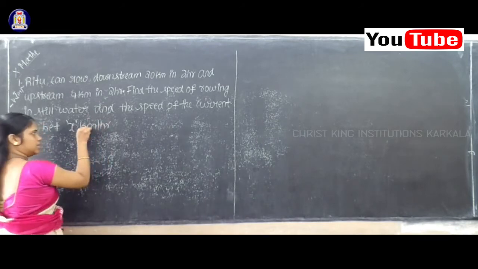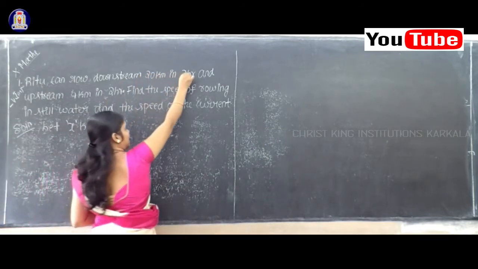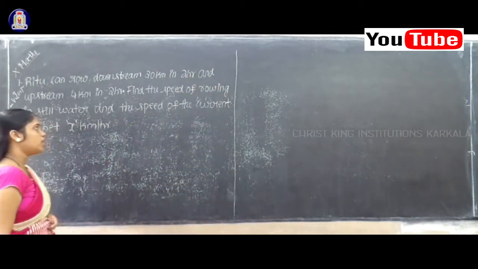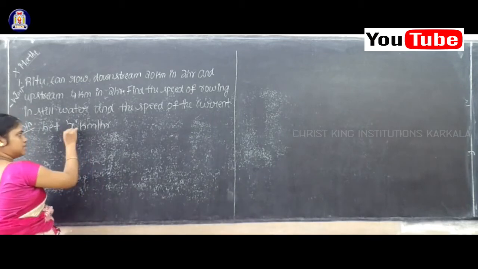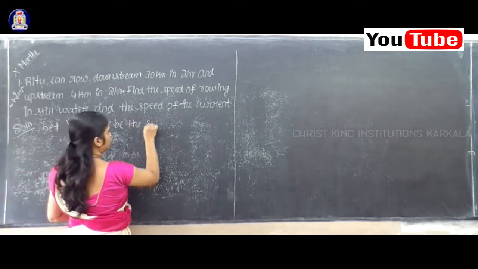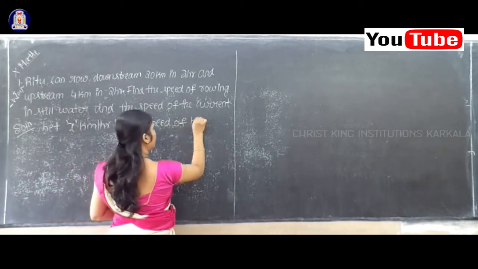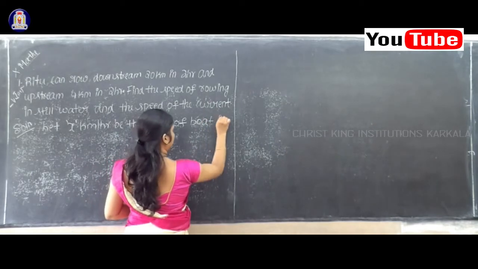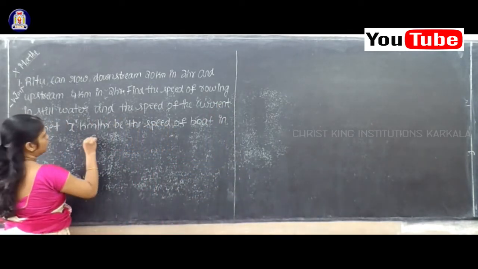Why do I consider kilometer per hour? Distance is given in kilometer, time is given in hours. Therefore I consider x kilometer per hour be the speed of the boat in still water.